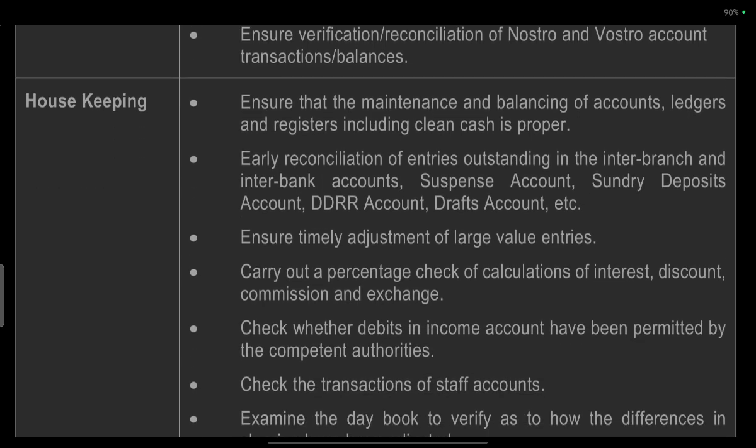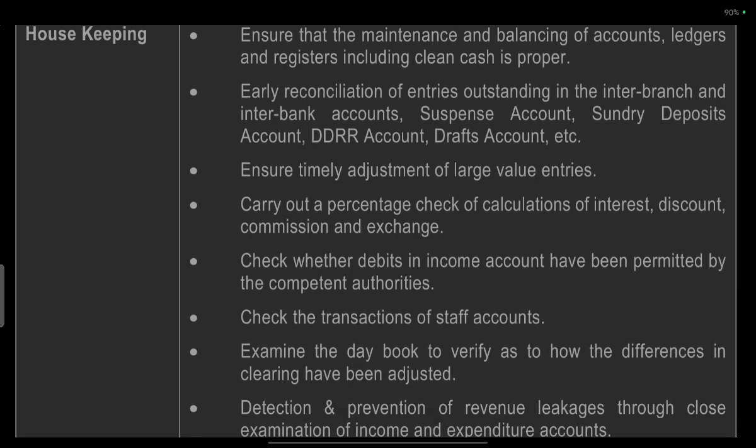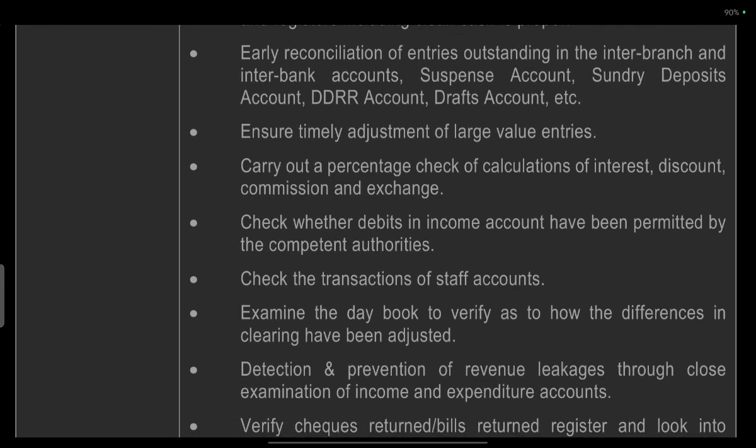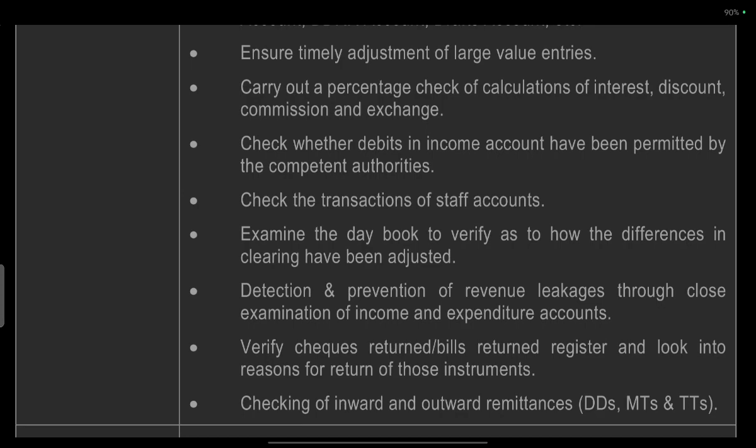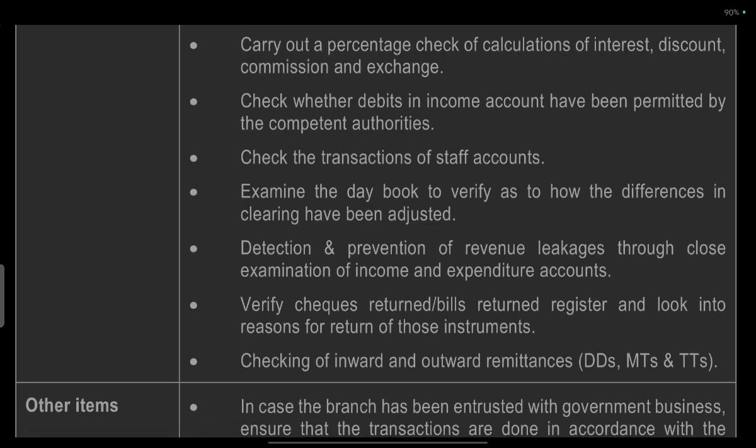Housekeeping. Ensure the maintenance of balances of accounts, ledgers and registers, including clean cash, properly. Check the reconciliation of entries outstanding on the inter-branch and inter-bank accounts, suspense accounts, sundry deposits, DDR accounts, and draft accounts. Ensure timely adjustment of large value entries being carried out. Do a percentage check of the calculation of interest, discounts, commission and exchange. Check whether the debits in the income accounts have been permitted by the competent authority.